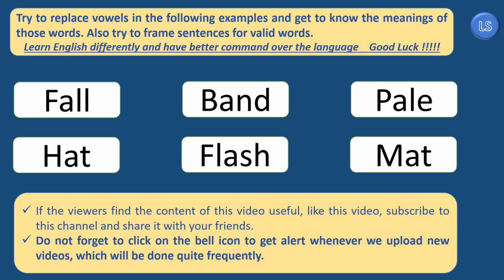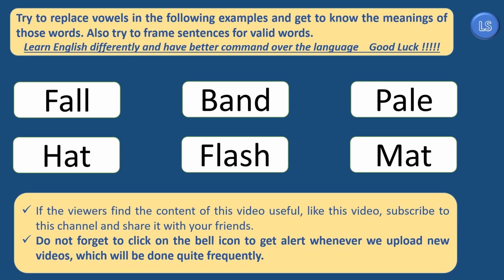Before we conclude our discussion in this video, here is a small exercise for our viewers. 6 different words have been given and our viewers have been requested to find new words by replacing the vowels in them. Once they find new words, they have to go and find if there is a proper meaning to that new word or not. If a proper meaning is available, the viewers have been requested to frame simple sentences initially.